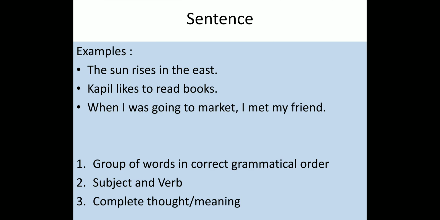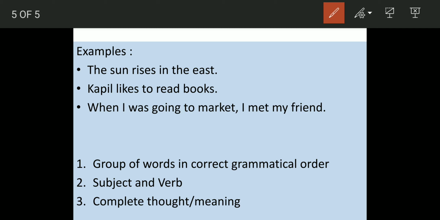Let's see what is a sentence. Let's see examples. The sun rises in the east. Kapil likes to read books. When I was going to market, I met my friend. So we see that it fulfills all the three conditions, that the group of words are given in correct order. These all have a subject and a verb, as you can all see.